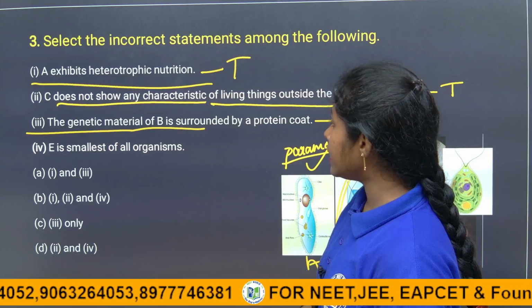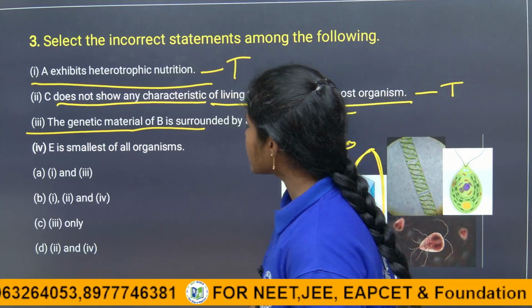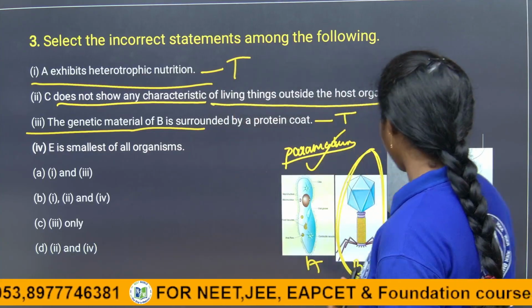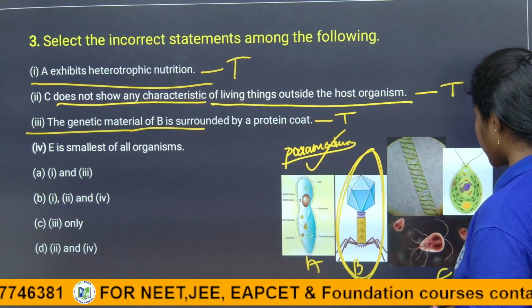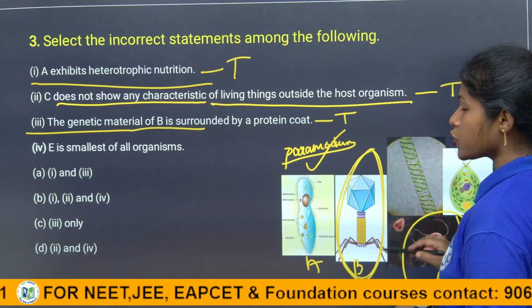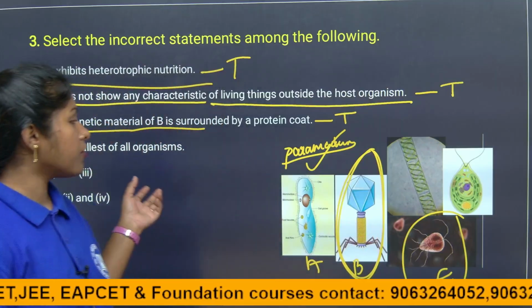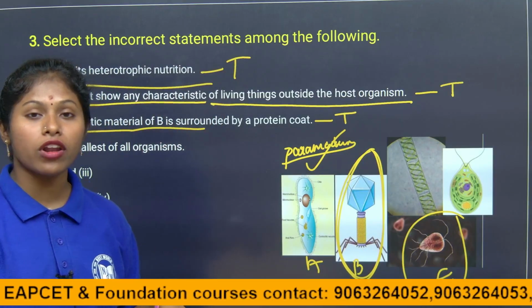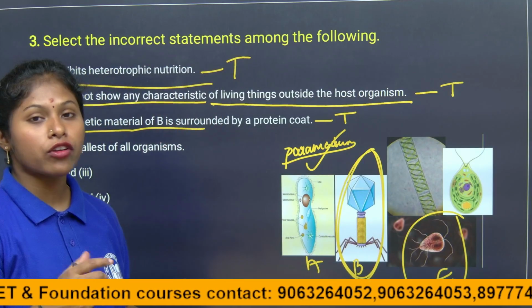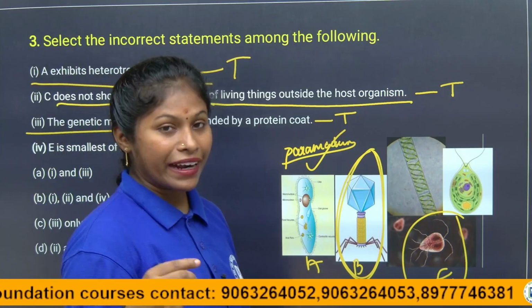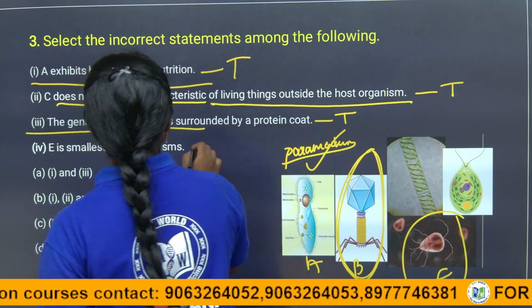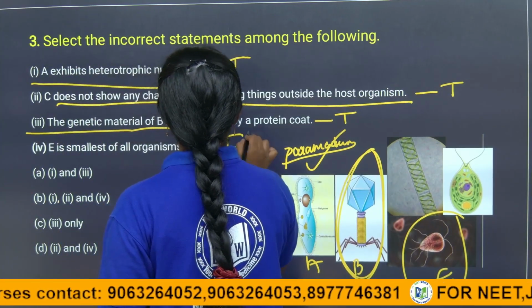So they are saying E is the smallest of all organisms. Of course, it is wrong, because protozoans are not the smallest of the given microorganisms. Among the given microorganisms, viruses are smaller than all the others. They are smaller than bacteria also. So this statement is false, and they asked for the incorrect statement.